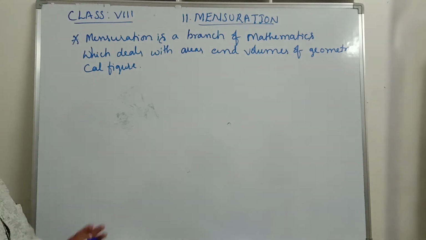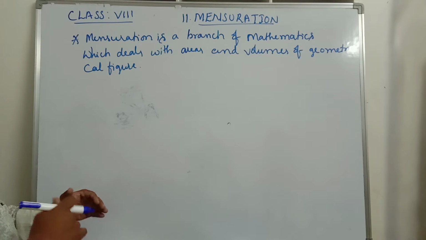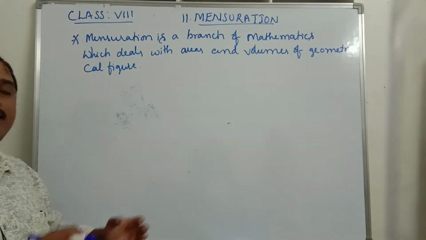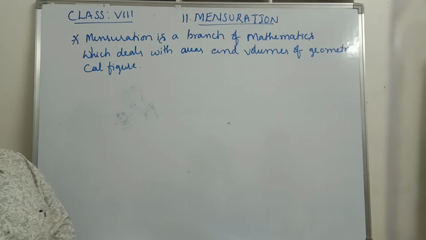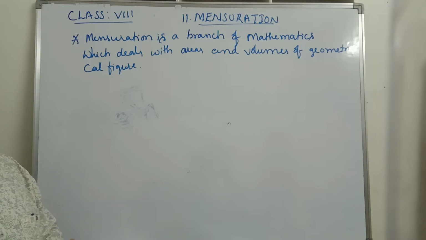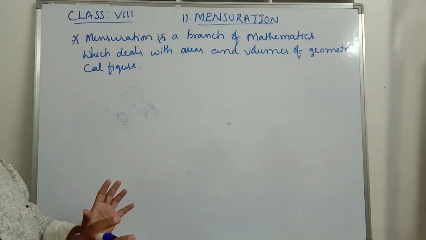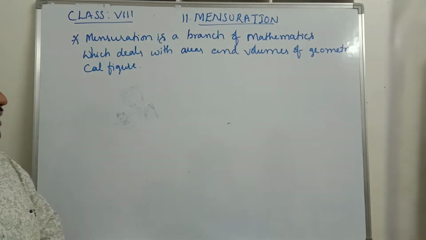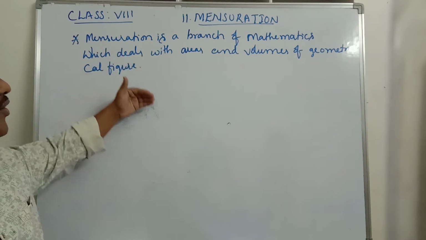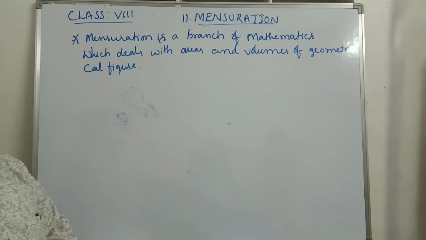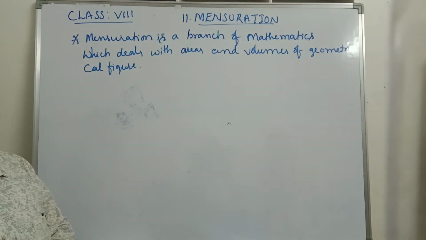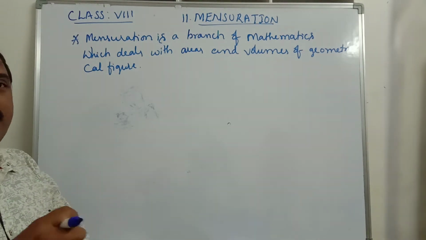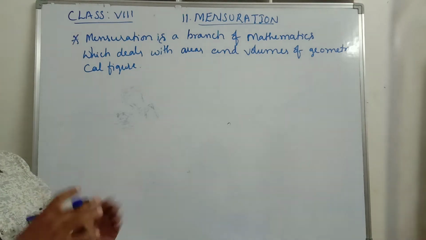In class 7 we studied the area and perimeter concept of plane figures like a rectangle, a square, a triangle, a parallelogram, a circle and a semicircle. Its perimeter and area we have discussed. So in class 8, the first concept in this chapter is the review of class 7: the area and perimeter of plane figures.